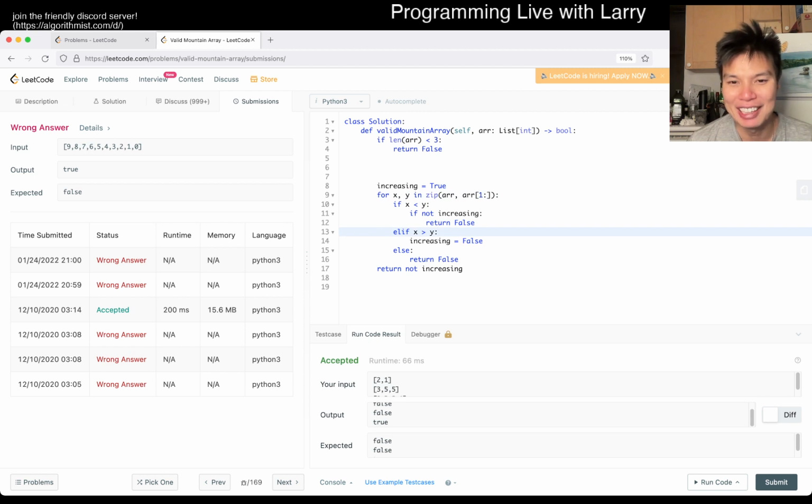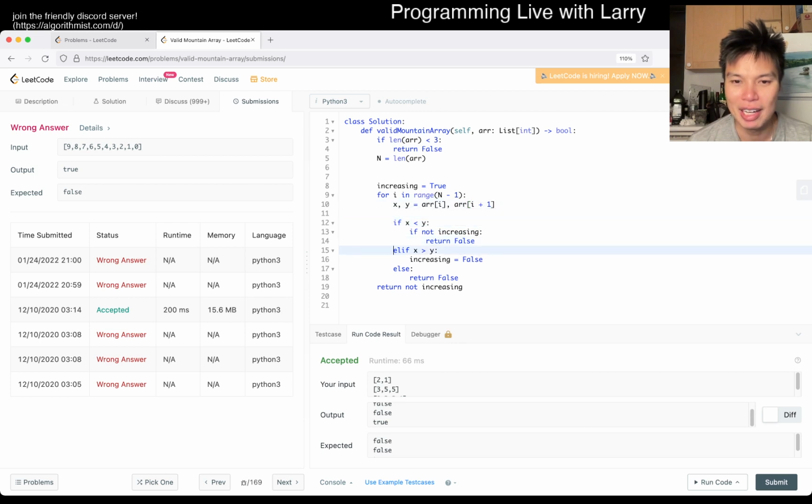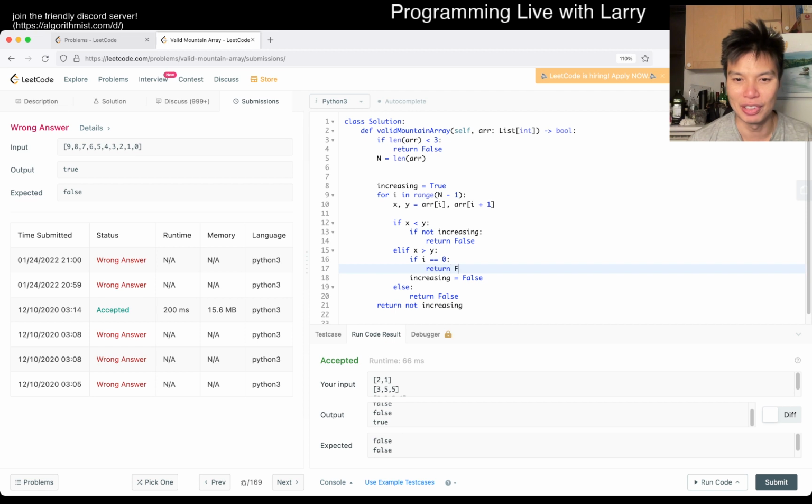If we had used i as you go to 0, fine. Let's write that way then, because this is now awkward, right? Okay, and then now we can write if i is equal to 0, we return false, right? That's pretty much the difference.